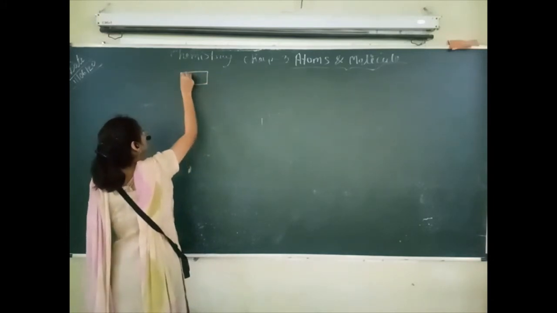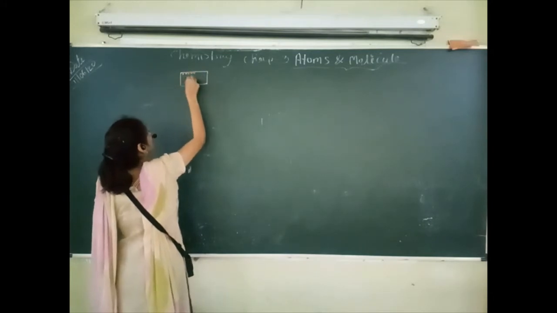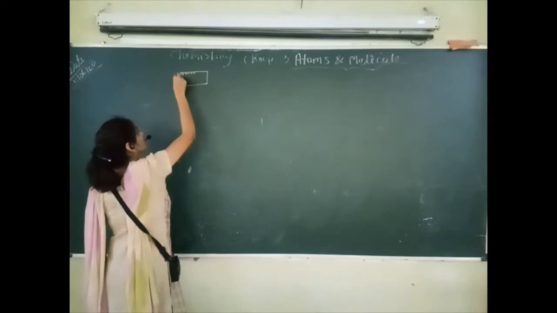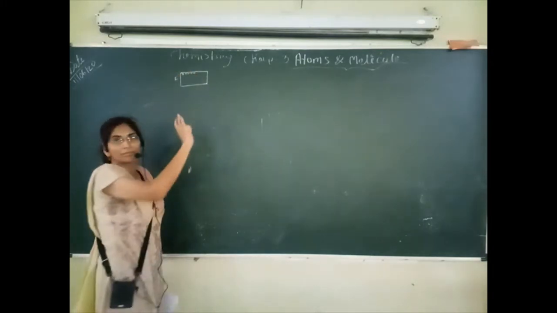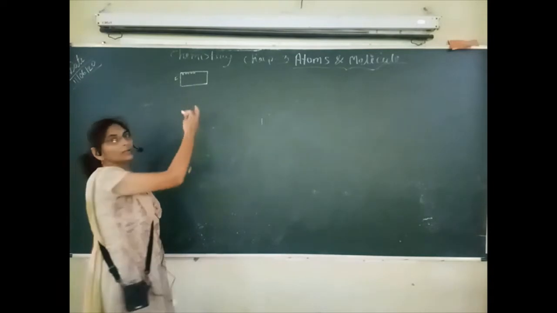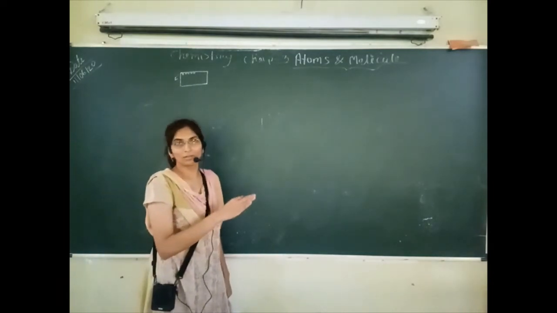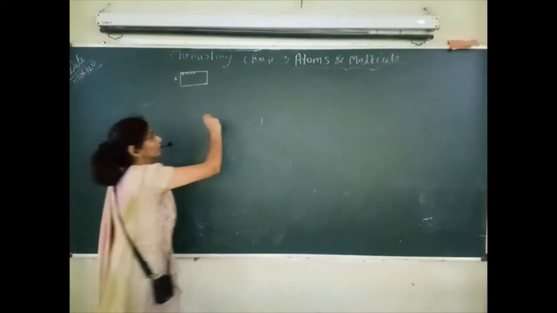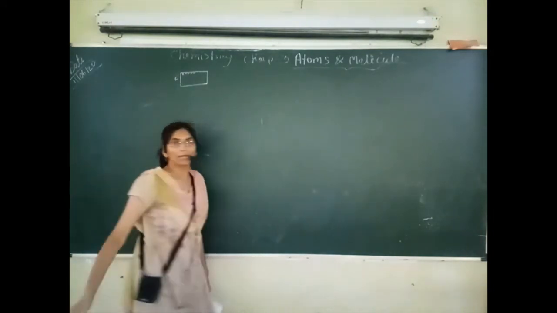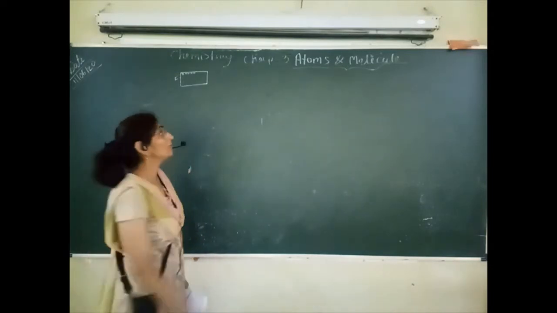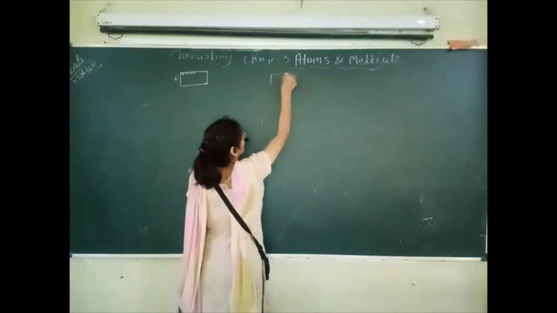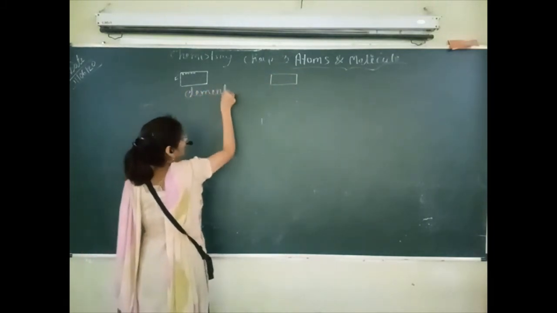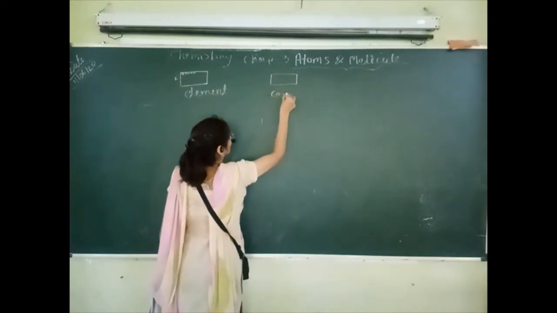It is the tiniest particle of any matter. If it is any matter and you keep dividing it, one state will be reached for this particle at which it is not able to divide further. So this state is called an atom. And what is a molecule? It is the tiniest particle of a compound, and an atom is the tiniest particle of an element.